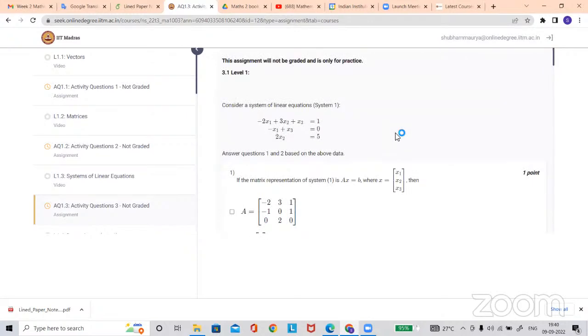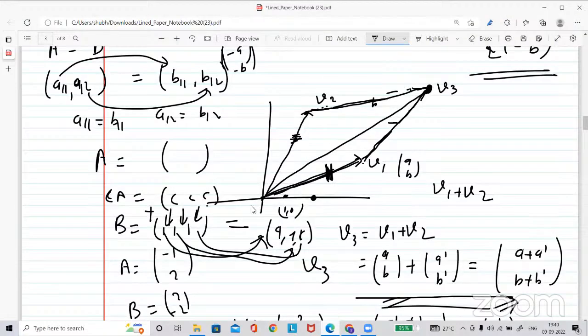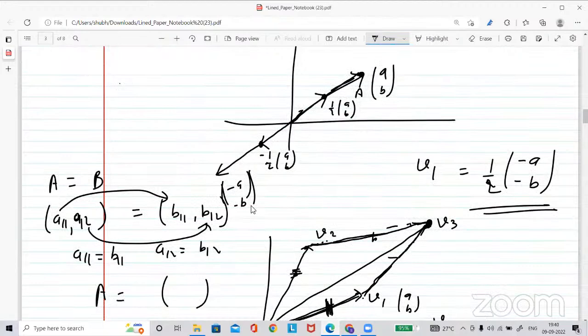I'm Sneha. Can you explain what you mean by coordinate-wise? Does it mean A, B, C, D? Coordinate-wise means these entries are what I'm calling coordinates. This is the first coordinate, this is the second coordinate. This is the first coordinate, this is the second coordinate. If you are confused with the word coordinate, I mean the corresponding entries.